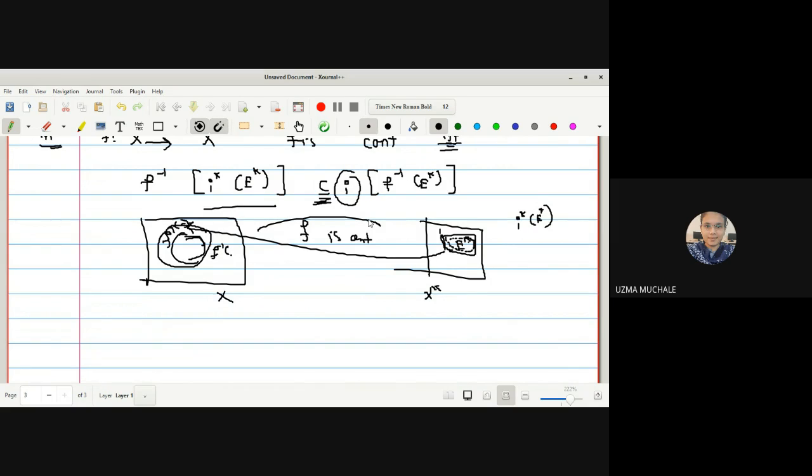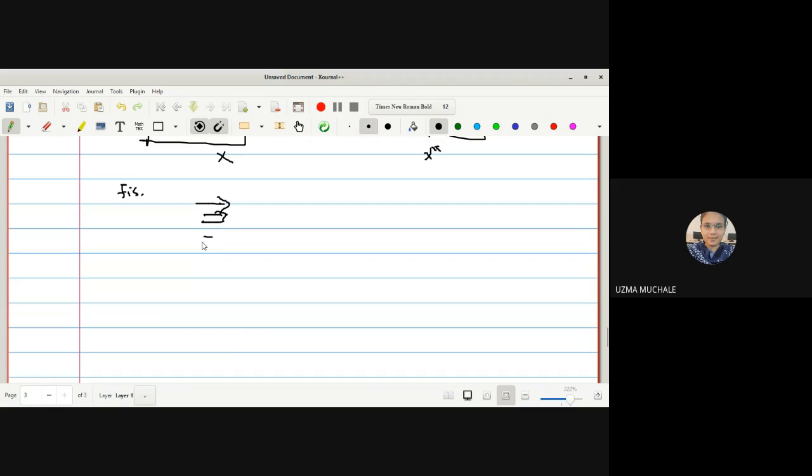Whatever statements we have seen so far all depend on continuity. F is continuous implies all these statements. First we saw that the inverse image of an open set is open, then that the inverse image of a closed set is closed, then the statement related to closure: f of closure of E is contained in closure of f of E. Then we saw the theorem related to interior. So just write down all the theorems in one place: if the mapping f is continuous, then it implies all these theorems.